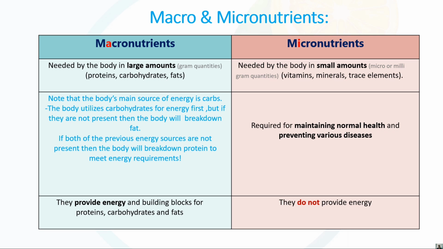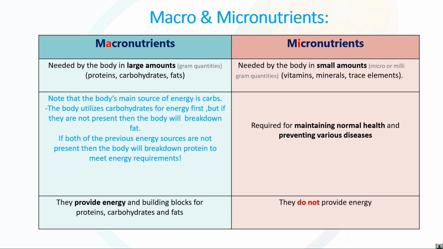So they provide energy, and protein, carbs and fat are the building blocks of our body. Why? Because whatever major functions happen in our body are played by the macronutrients, which are nothing but the carbs, protein and fat.